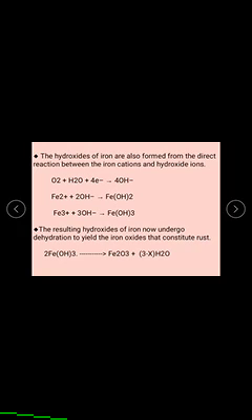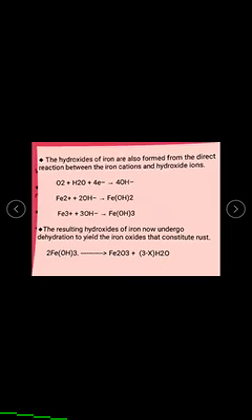That is, O2 plus 2H2O plus 4 electrons gives rise to 4OH-. This is a cathodic reaction. Again, these cations and anions combine to form ferric hydroxide and ferrous hydroxide. As a result, these hydroxides of iron undergo dehydration and form the iron oxides that constitute rust. That is, 2 Fe(OH)3 gives rise to Fe2O3 plus 3 minus x H2O.